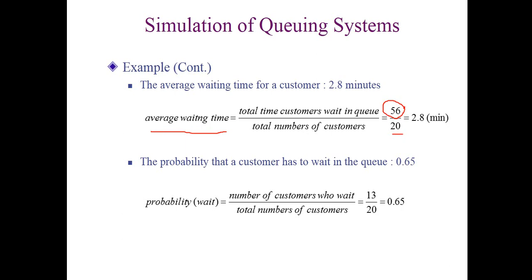That means whenever a customer comes to the system, those who wait may have to wait 2.8 minutes each. Next, the probability that a customer has to wait, that means after a customer comes to the system, what is the chance that they have to wait. So we count how many customers actually wait in the system. It is 13, you can see from the previous table, and the number of customers is 20, so 65%, that means there is a 65% chance that a customer coming to the system needs to wait. So there is a 65% chance that they actually have to wait, and they may have to wait 2.8 minutes.